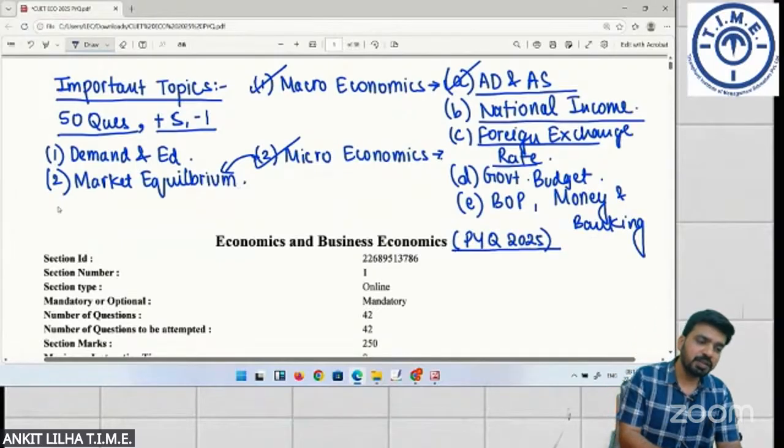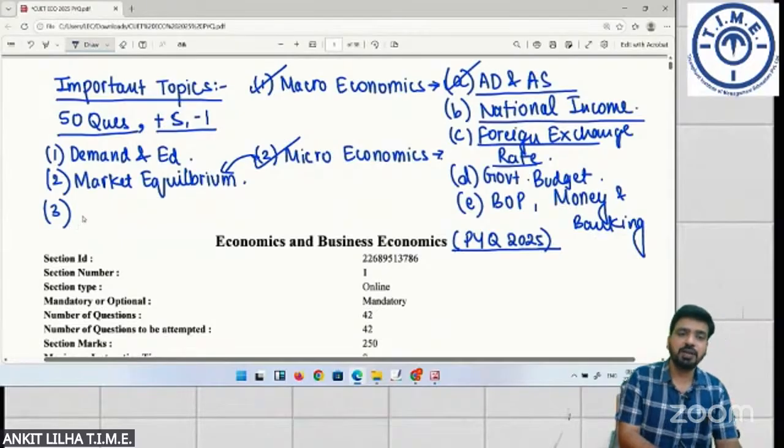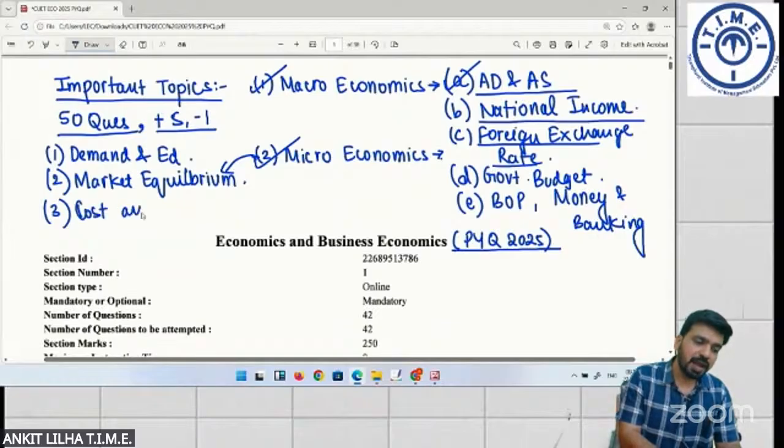And the third very important topic for your economics is going to be cost and production function.